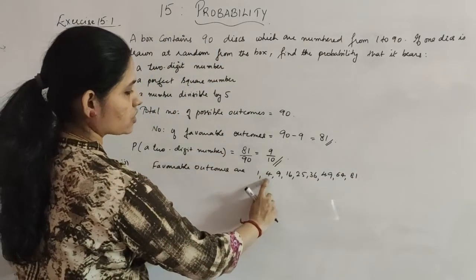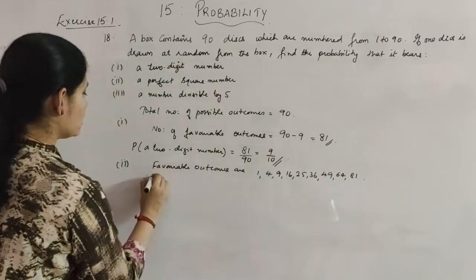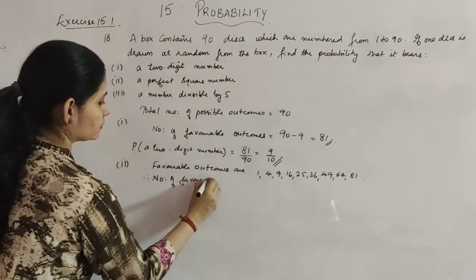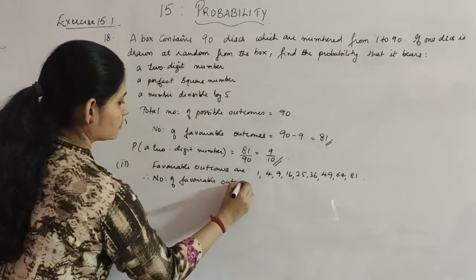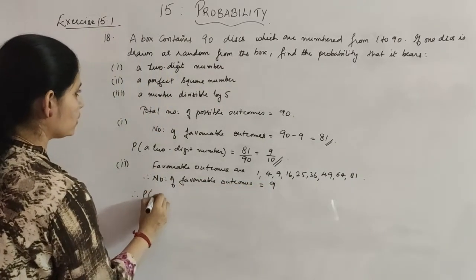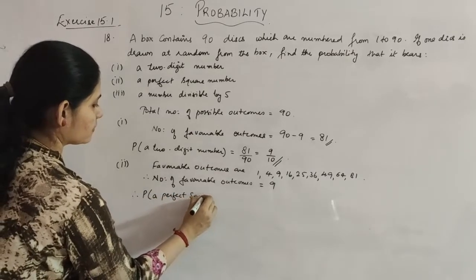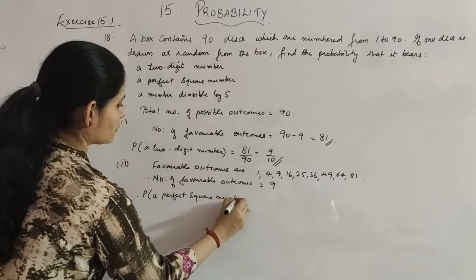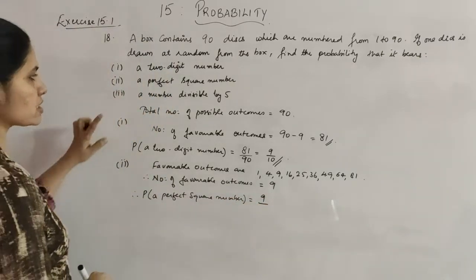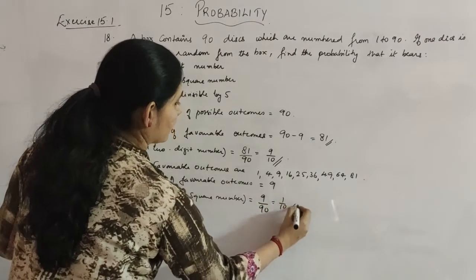So how many are there? 1, 2, 3, 4, 5, 6, 7, 8, 9. So you can say that therefore the number of favorable outcomes is equal to 9. Therefore the probability of getting a perfect square number is equal to number of favorable outcomes, which is 9, divided by the total number of outcomes, which is 90. So it is 1 by 10.